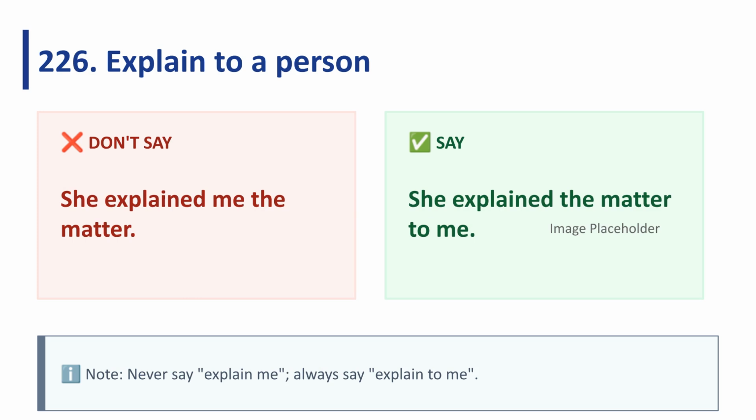When explaining something to someone, you must include to. Never say, explain me. Always say, explain something to someone. For example, she explained the matter to me.